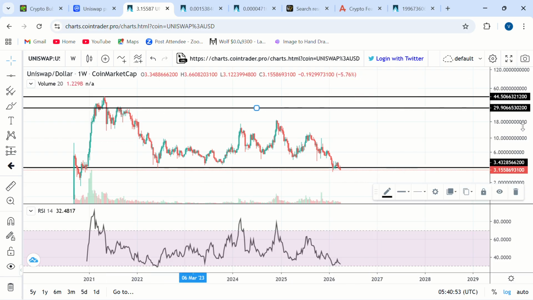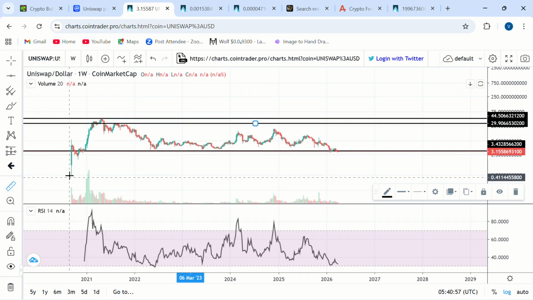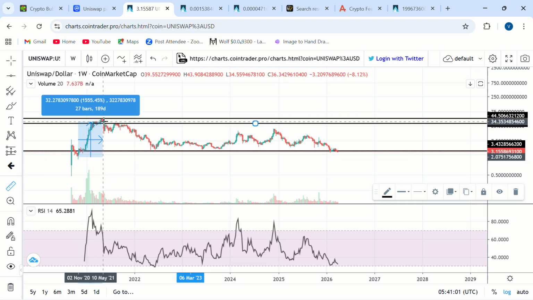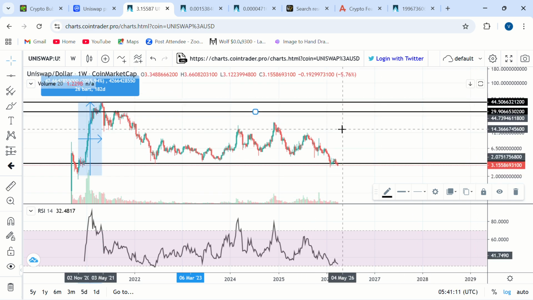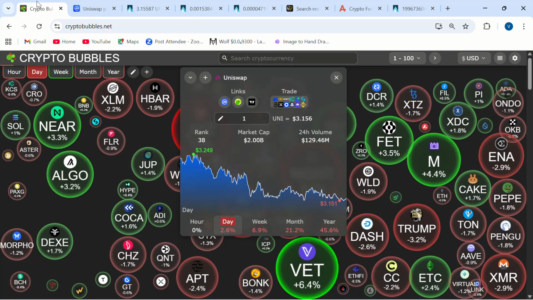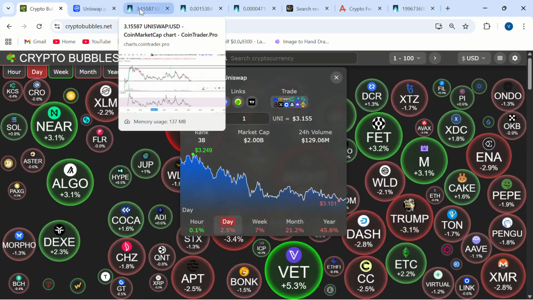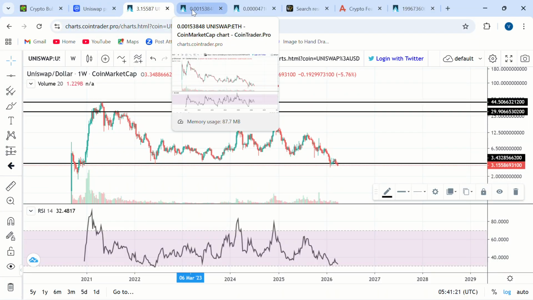If you see what Uniswap did after it was launched, it had a crazy, crazy pump to the upside, assuming you even missed this initial launch and you saw this first dump to Goblin Town. Uniswap still gave you around a 2000% pump in just 180 days. The altcoin market is where you get those 10x, those 20x, those 30x gains to the upside. But then you have to be able to stomach volatility to the downside. You have to be able to see altcoins dump 90% without you feeling anything. That's the regular occurrence in the altcoin market.